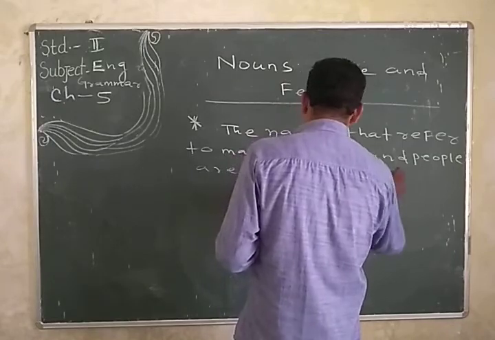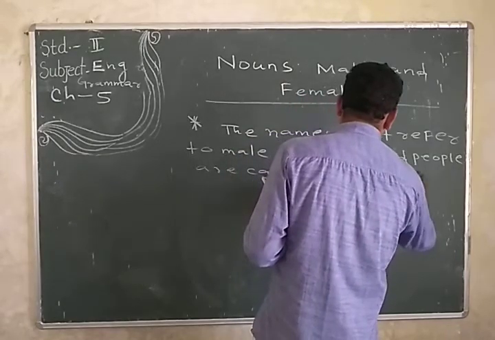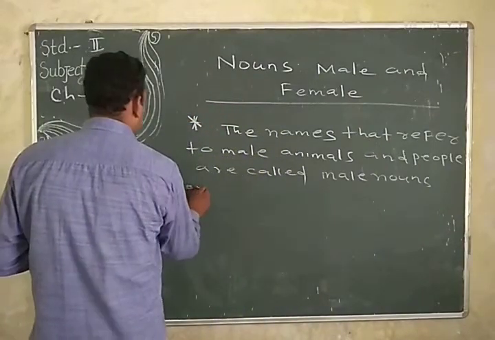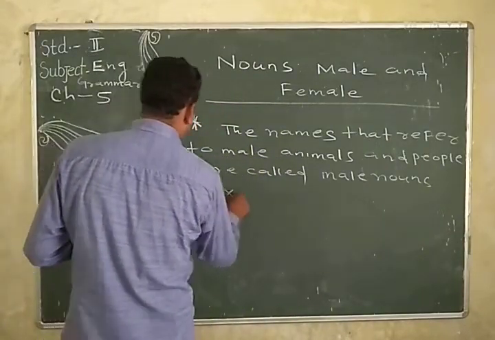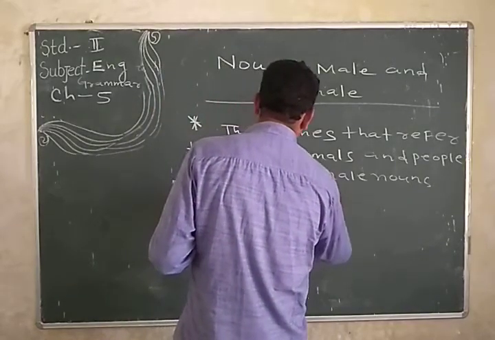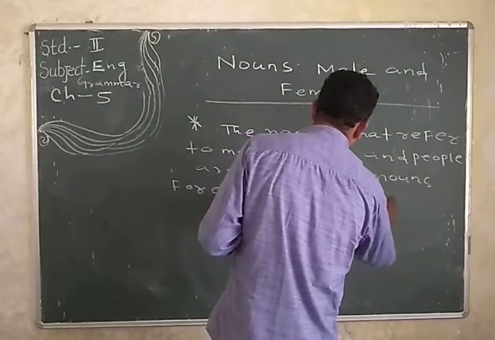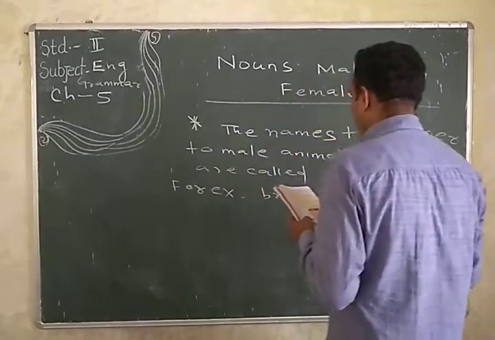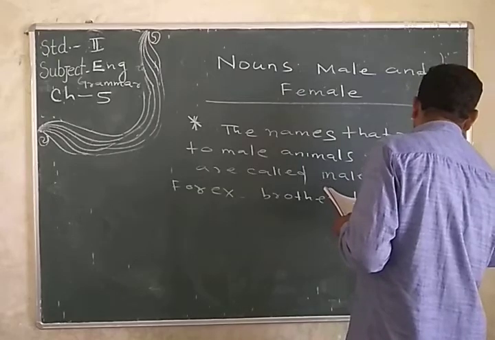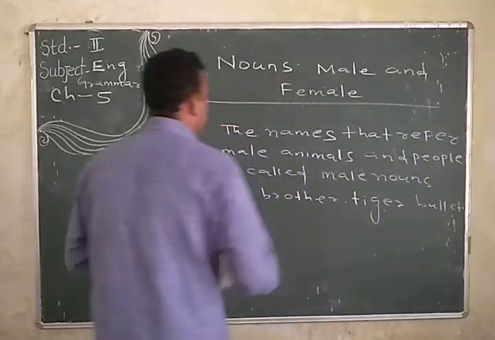So this is called a male noun. So what is a male noun? For example, brother, tiger, bull, etc. Okay.